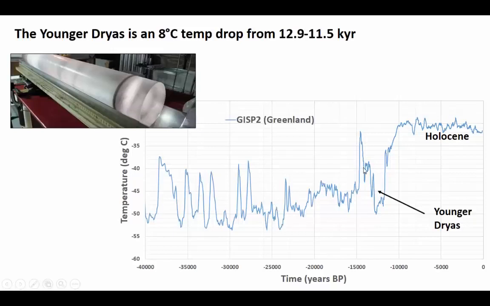But perhaps one of the biggest temperature crashes came right as the world was starting to pull out of the last glacial period. It got very warm, and then suddenly temperatures plummeted by 8 degrees or more, and stayed cold for more than 1,000 years in this period known as the Younger Dryas. As Earth recovered from the Younger Dryas, we've moved into a relatively stable period of temperature called the Holocene.